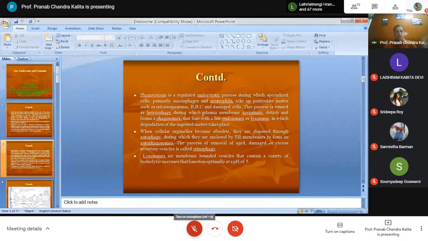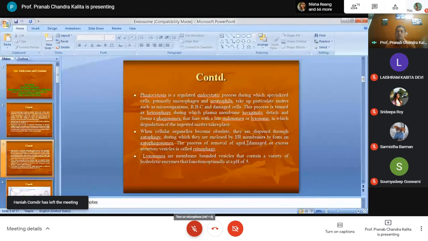Heterophagy means phagocytosis of microorganisms, RBCs, and other cells. Autophagy means when any of the cellular organelles inside the cell, maybe mitochondria, rough endoplasmic reticulum, or whatever it may be, become obsolete, phagocytosis of those cellular organelles is termed autophagy. When phagocytosis of excess, damaged, or aged secretory vesicles occurs, that is called crinophagy. So remember: heterophagy, autophagy, and crinophagy.